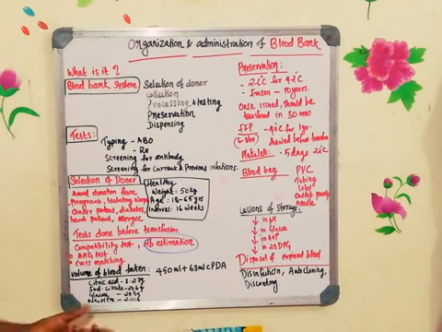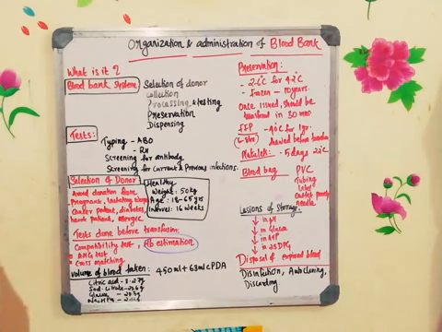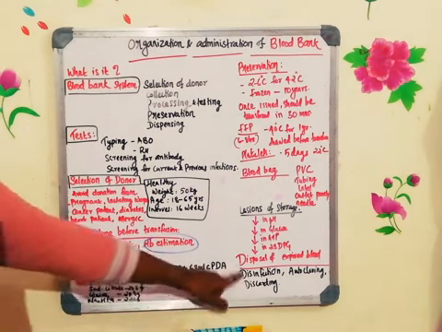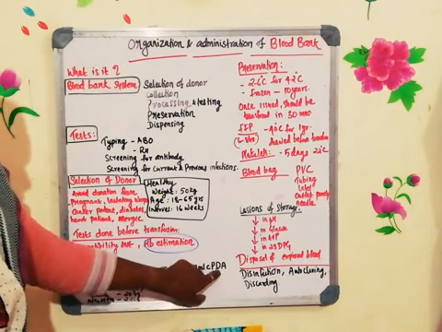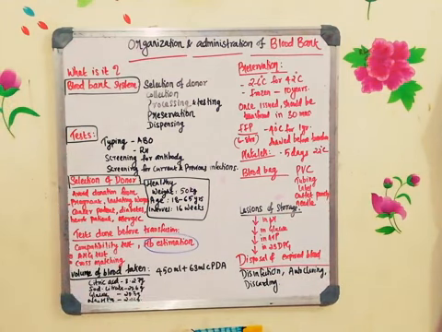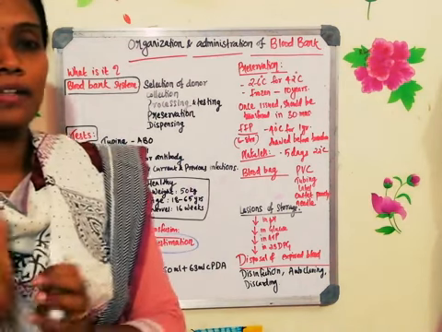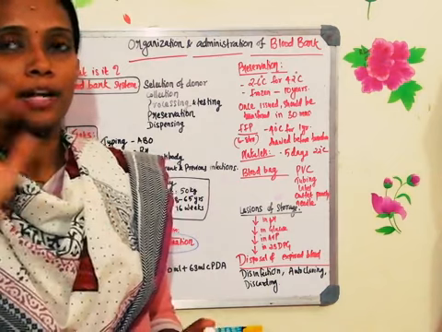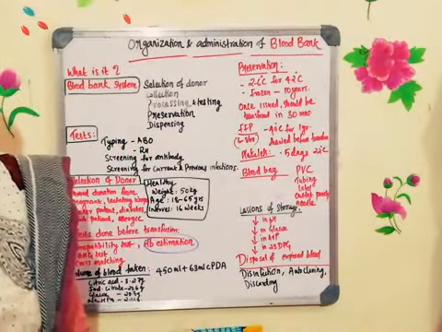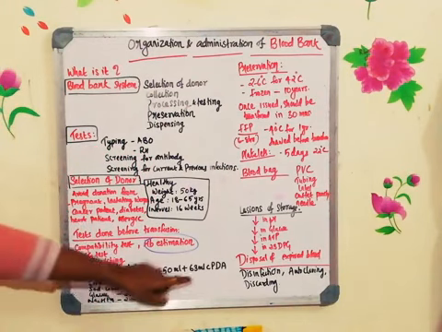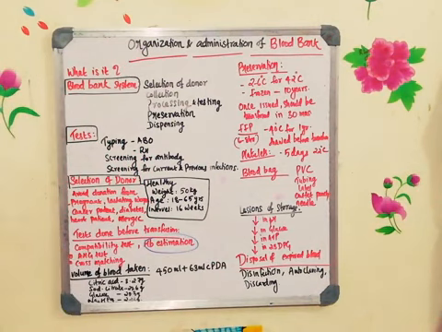In the blood collection bag, we will be using CPDA. CPDA stands for citrate phosphate dextrose adenine. That is the anticoagulant which is very much required for maintaining the RBC. Otherwise, if the RBC is not maintained properly, and if you are using any other anticoagulant, there is a chance of hemolysis. That we can overcome by using CPDA.